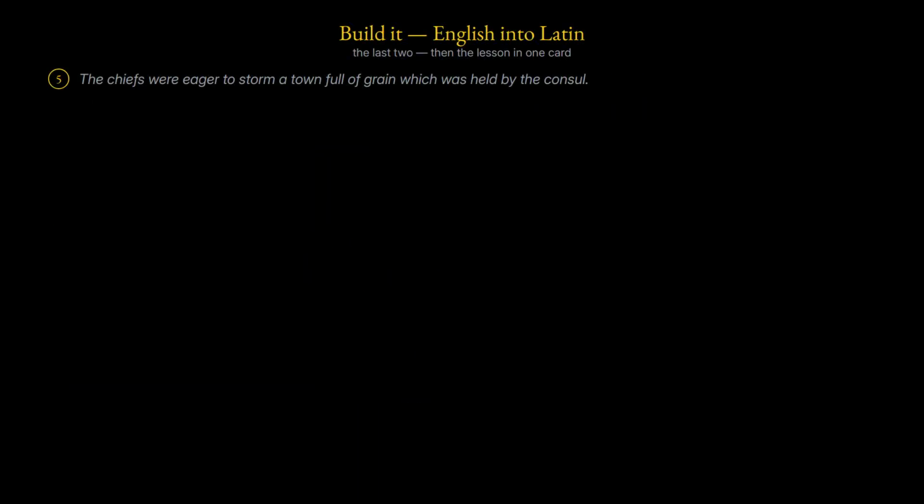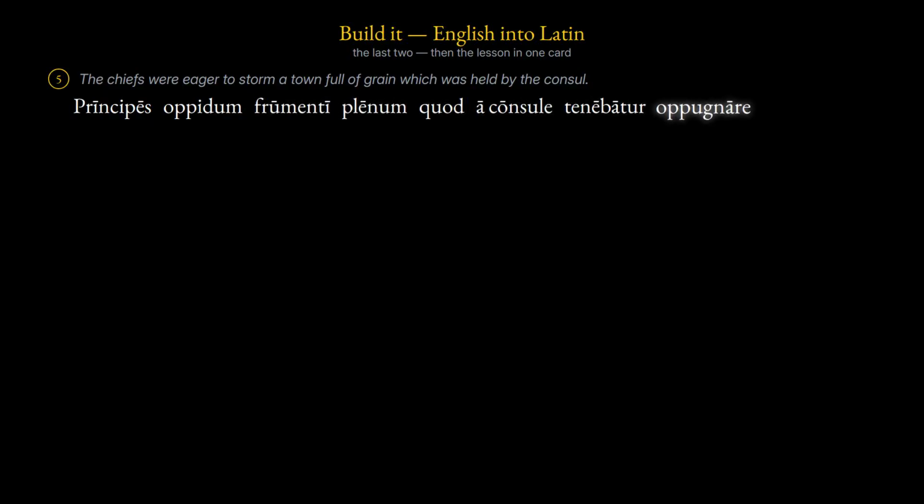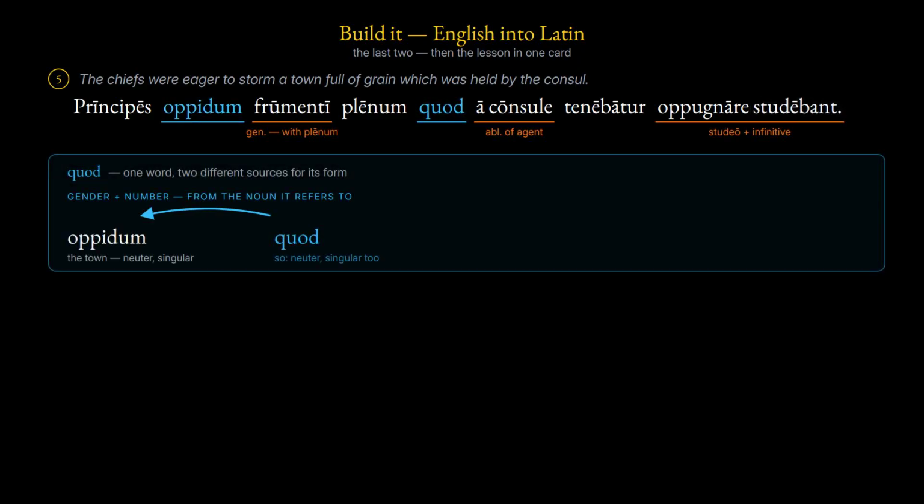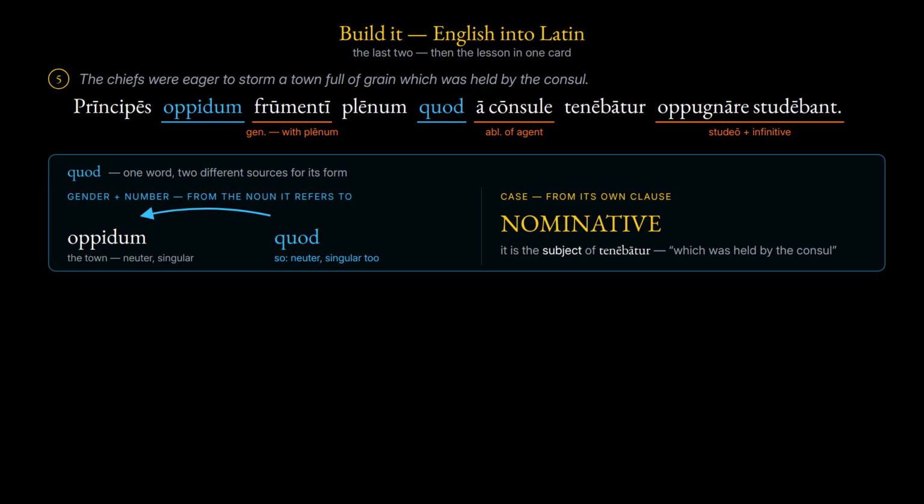Fifth, the chiefs were eager to storm a town full of grain which was held by the consul. Principes oppidum frumenti plenum quod a consule tenebatur pugnare studebant. The relative pronoun is neuter singular to match the town, and the nominative because it is the subject of the passive verb inside its own clause.